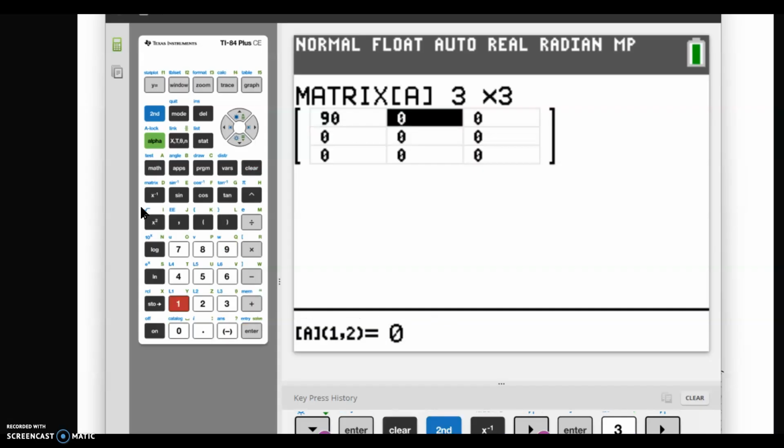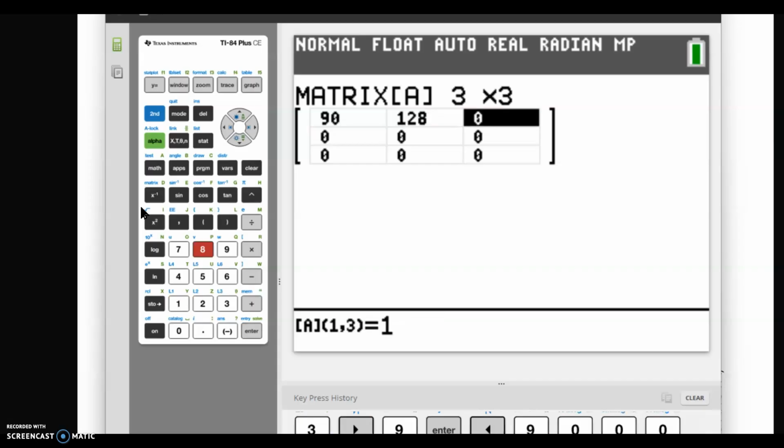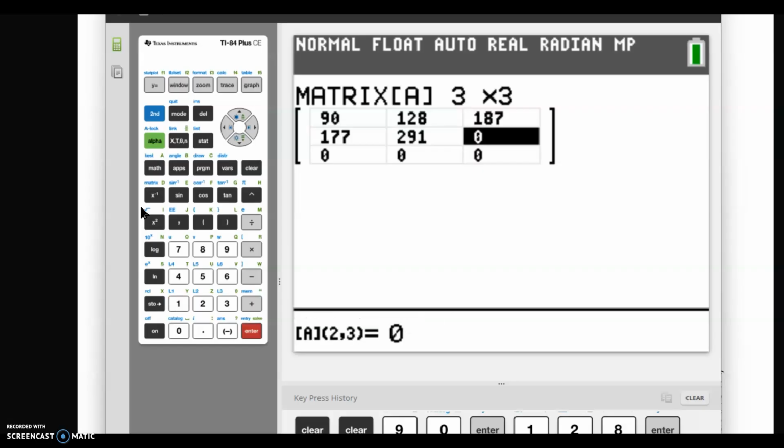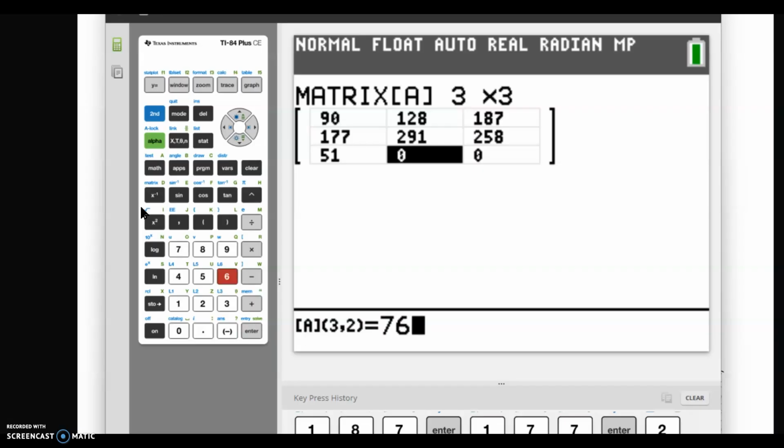The second number was 120 moderates. Then we had 187 conservatives that were very happy. In the second row over here, we had 177, then 291, 258 in the pretty happy category. And then in the not too happy row, we had 51, 76, and 48.